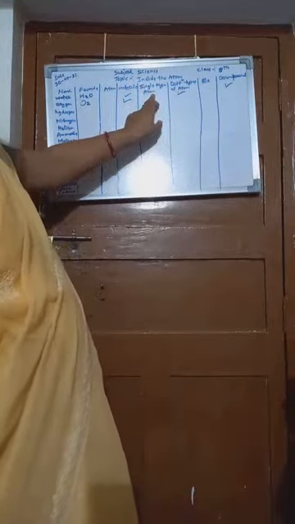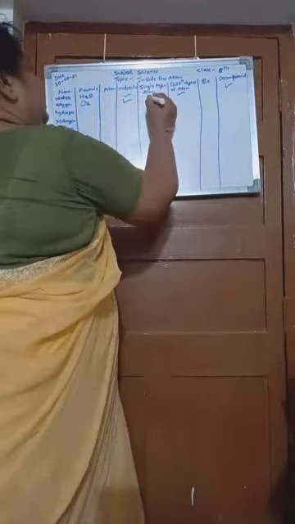Then we have to check whether it is a single type of atom or different types of atoms. It consists of a single type of atom, only O. Therefore, it is a single type of atom in a molecule. It doesn't consist of different types of atoms in a molecule.